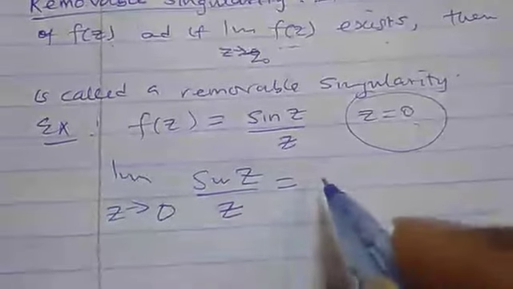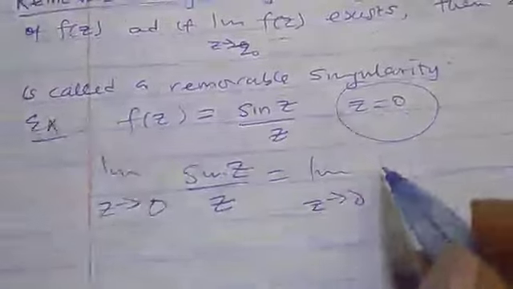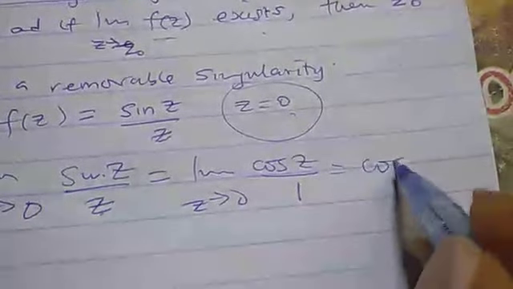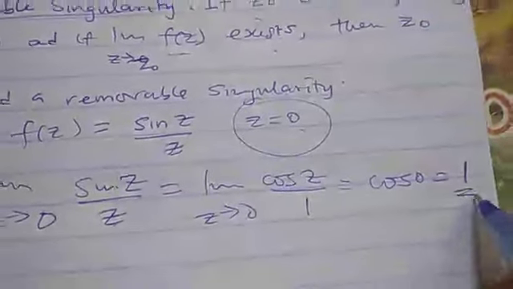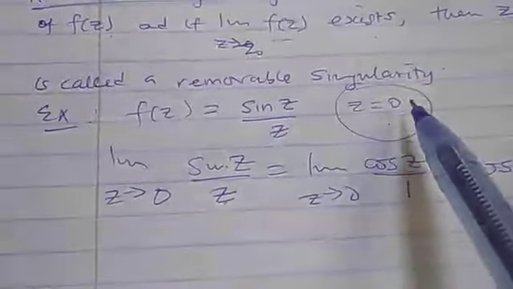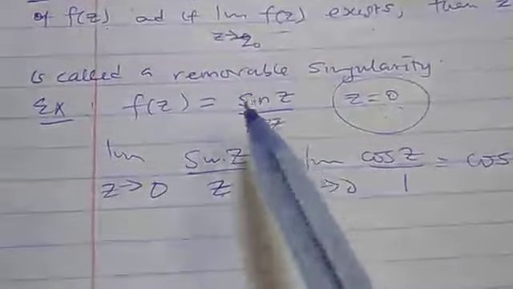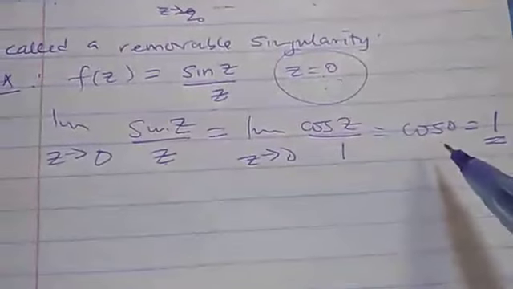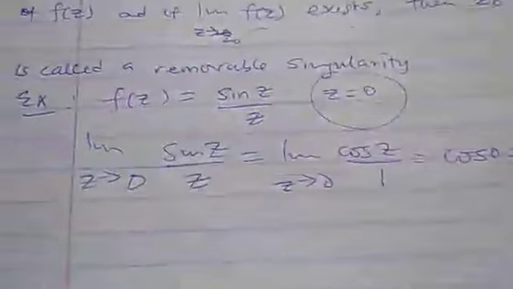Now, to find the limit, we apply L'Hospital's rule. So we differentiate this, which is cos z, and we differentiate z, that is 1. Substituting z to be 0, that is cos 0, and cos 0 is 1. So the limit exists. Since the limit exists, this singularity here is what we call a removable singularity, because although it's a singularity, when we find this limit, the limit exists. So we can call it a removable singularity.